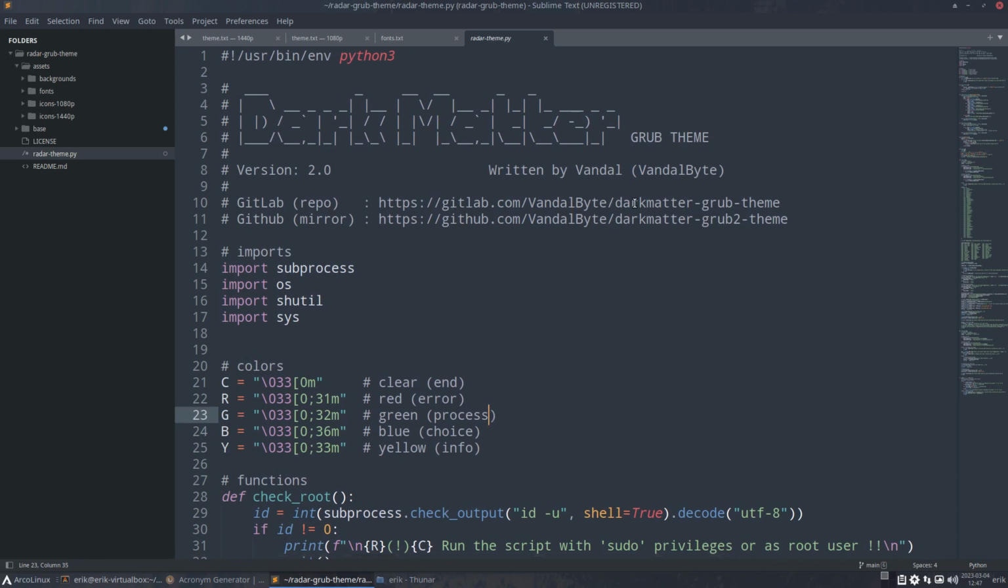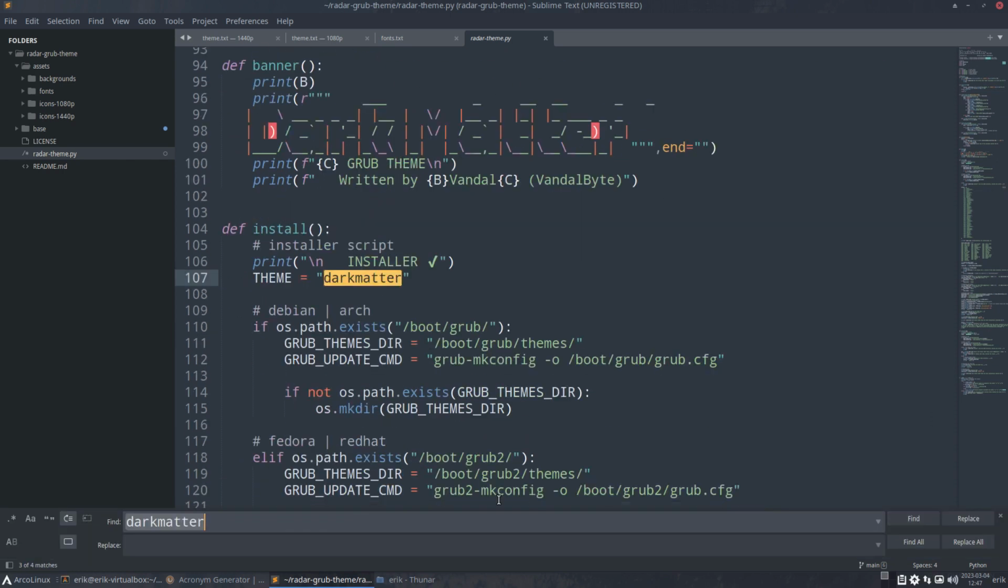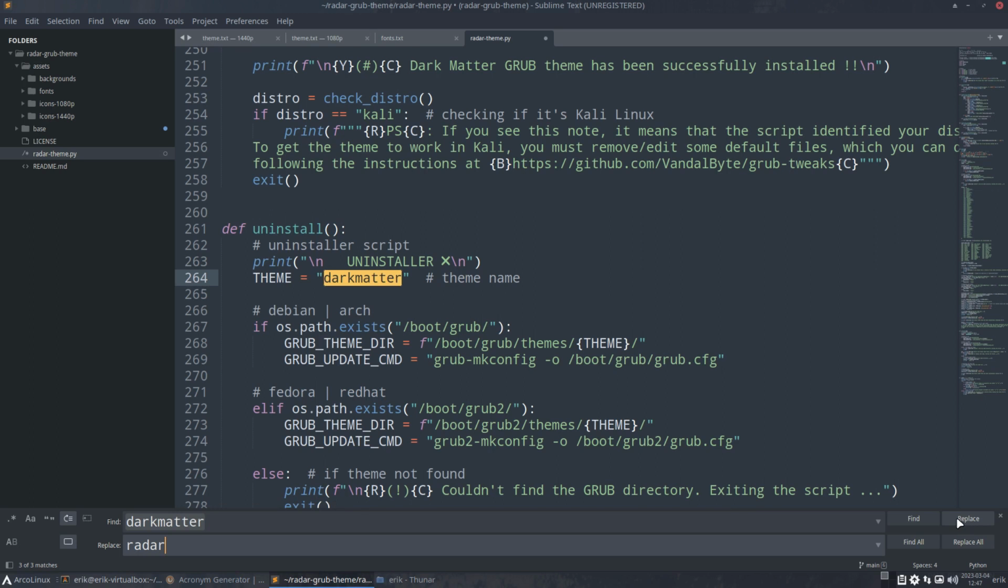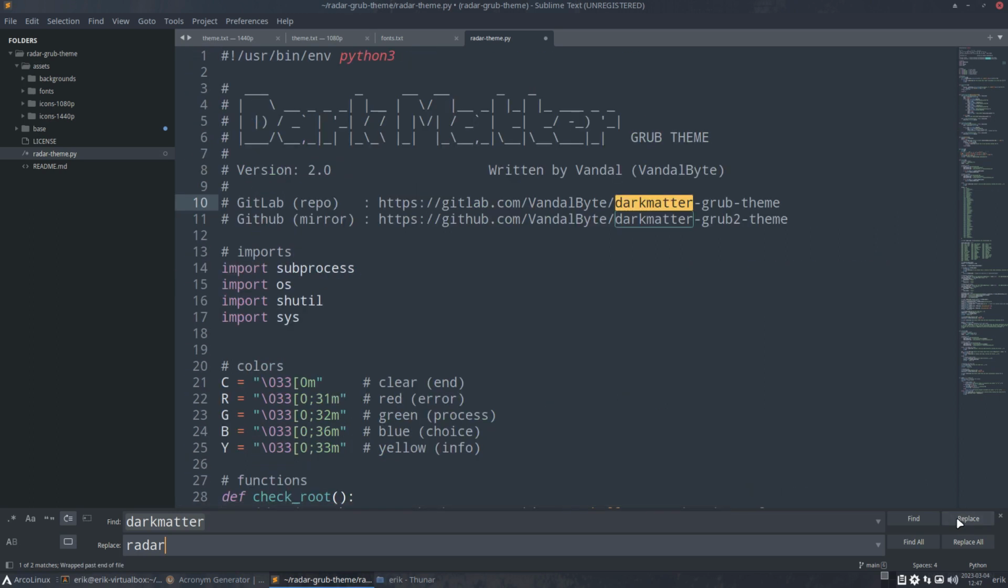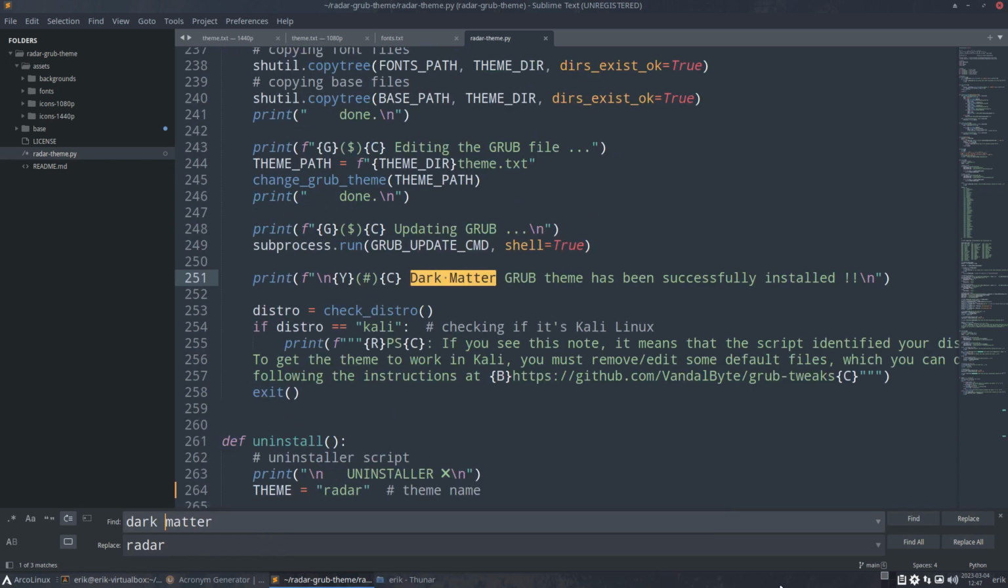This can stay, sure, but Control H, find me the other dark matters. Aha. So no, that should be radar. So the theme, install theme dark matter, radar. So replace theme dark matter, replace, and we keep this. Save. Anything else dark matterish? No. Very well programmed then. Clean code.